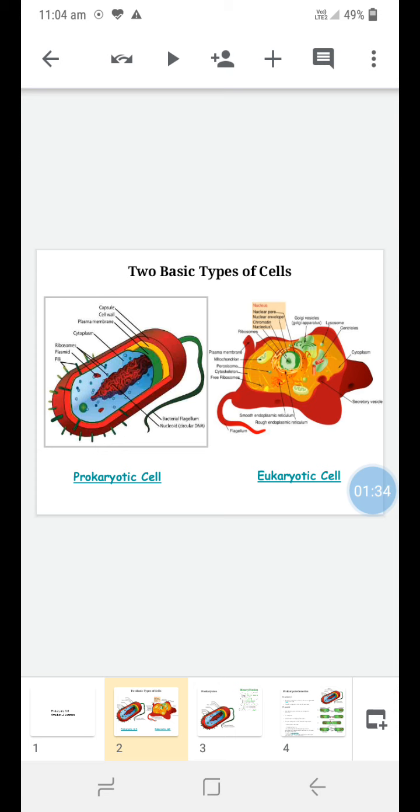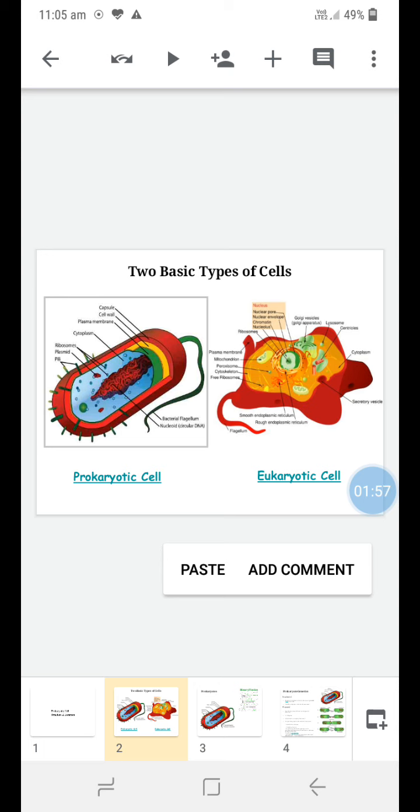Next, why is it called a prokaryotic cell? Pro stands for a lack of something, and karyotic means nucleus. So the meaning of prokaryotic is the lack of a nucleus. In the eukaryotic cell, eu stands for presence and karyotic means nucleus, meaning the presence of a true nucleus in the eukaryotic cell.